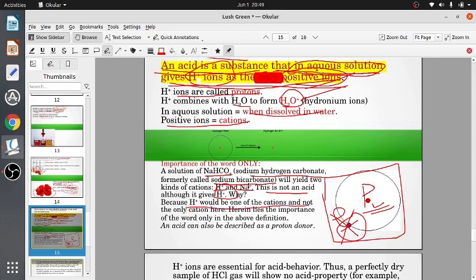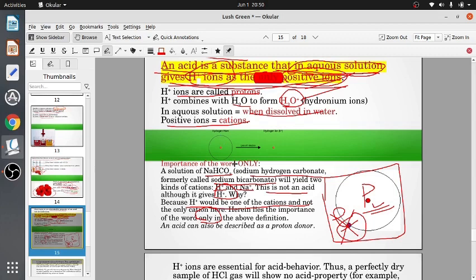There are two cations. That's why we have to write the word only. It should give only one cation, not two or three cations, and that should be hydrogen ion. That is the importance of writing only.